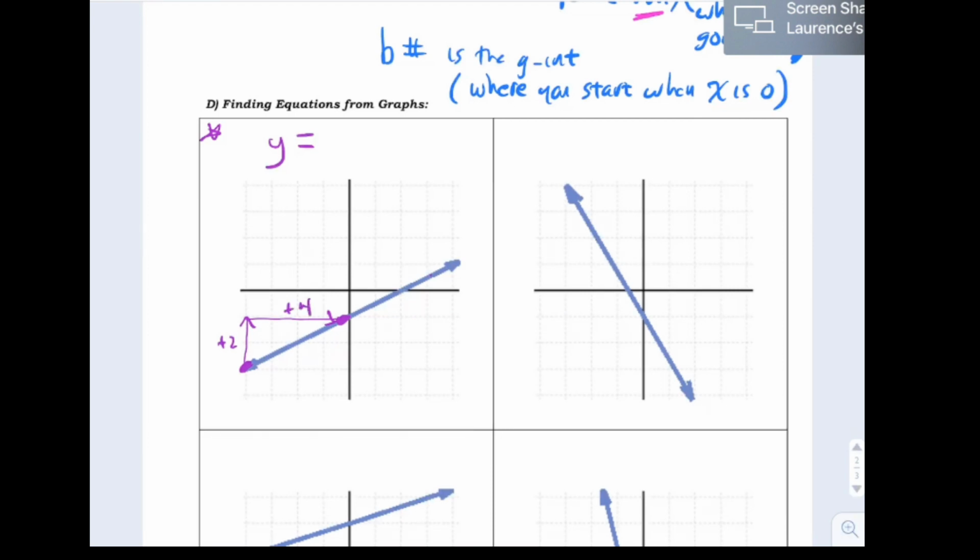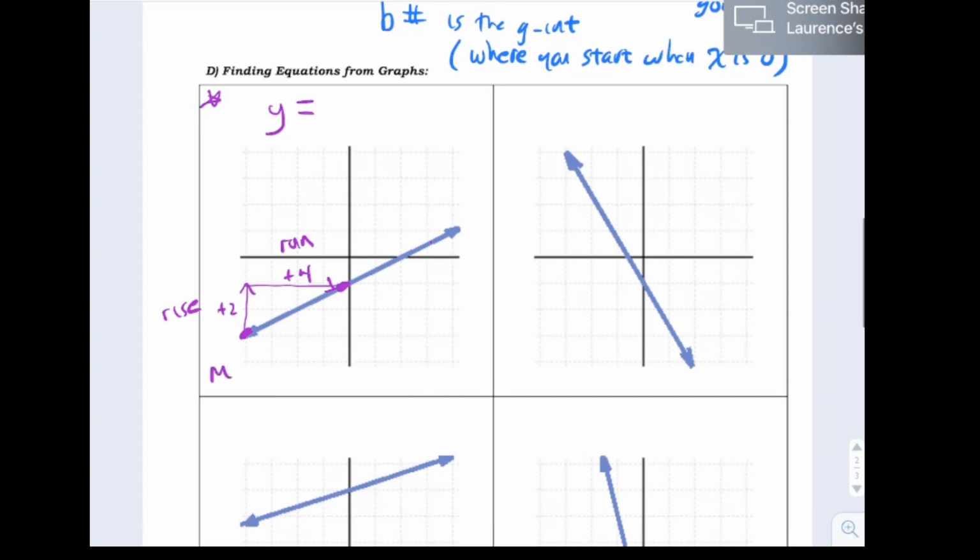And that ratio of rise over run is what we call the slope. So m is rise over run is +2 over 4, which you really should reduce to 1/2. So the slope is 1/2. The m number, the number multiplying x, is 1/2.